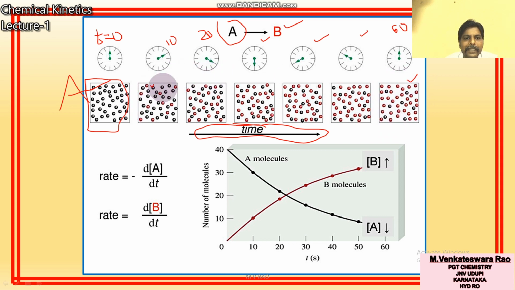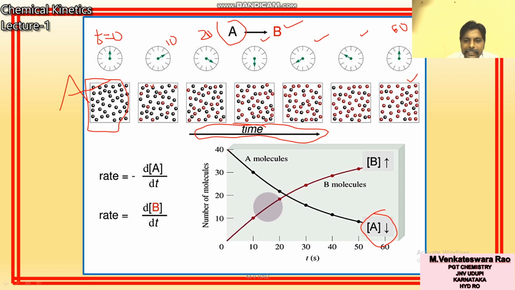So as time proceeds, the concentration of A decreases. You can see in this graph, A molecules decrease like this. Concentration of A decreases, downward arrow, over 10 minutes, 20, 30, 40, 50, 60.